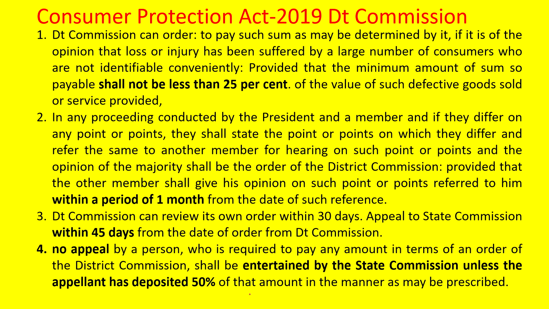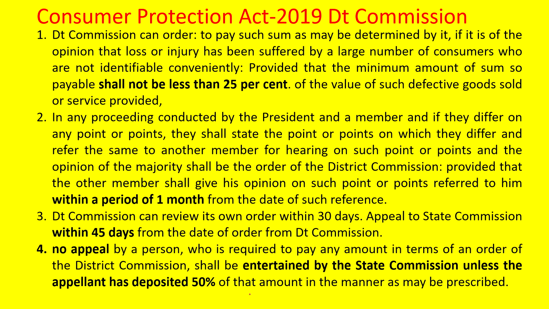District commission can review its own order within 30 days. Okay, the district commission has given an order, and it can also review its own order within 30 days. Such a power is there for the state commission also. State commission also can review within 30 days. National Commission also can review its own order within 30 days. This 30 days is a simple thing. You should remember it is common for all these. Any commission can review its own order within 30 days.